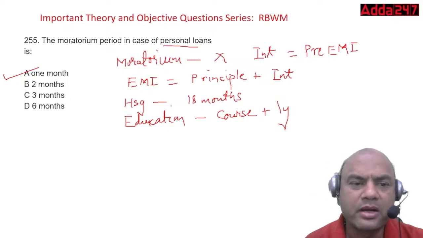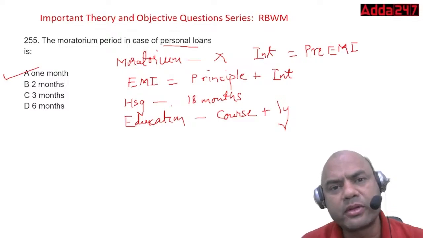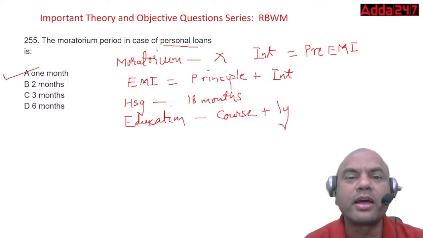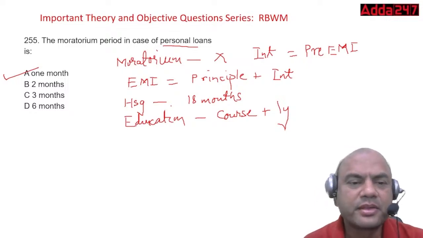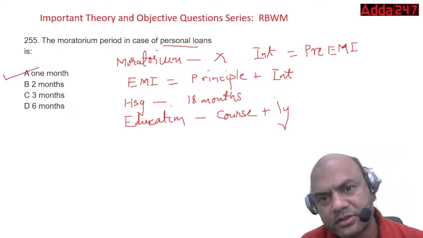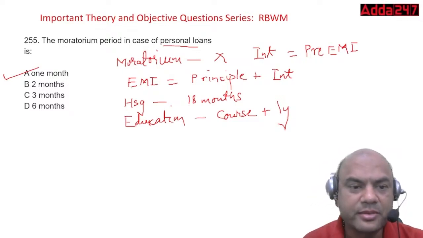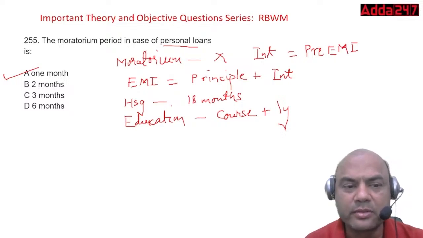Okay. What do they consider as the moratorium period over here? The logic behind this is, when does the customer start repayment? Obviously, the customer starts the repayment after 1 month of disbursement of the loan, isn't it? So that's why the moratorium period is considered as 1 month. Actually, it is 0 months. Okay, but if it comes in the exam, the moratorium period in case of personal loans is 1 month.